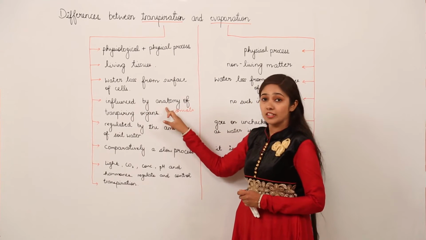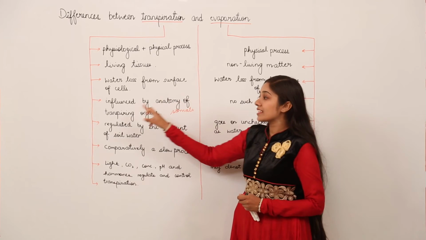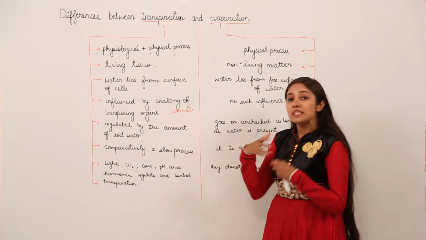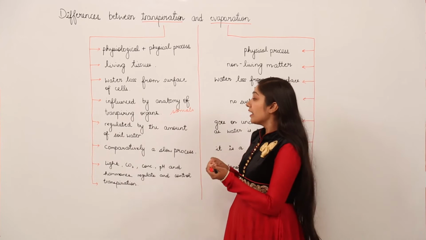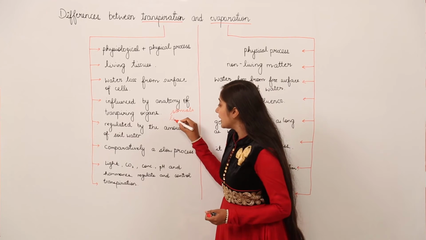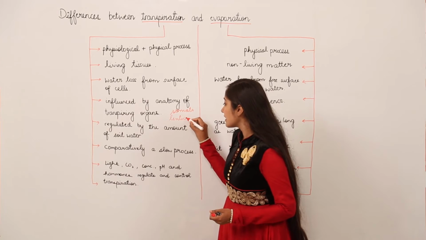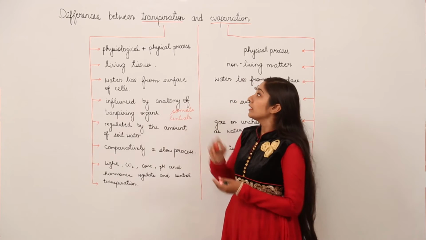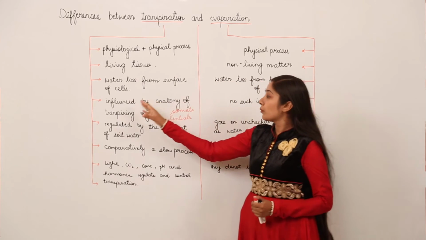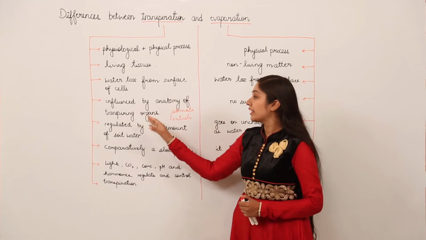Anatomy is the internal structure. The internal structure of what? Transpiring organs. They may be some mesophyll cells, it can be from stomata, and it can also be from lenticels. These are special cells present on the bark of the tree. So the transpiration process is influenced by the anatomy of transpiring organs.